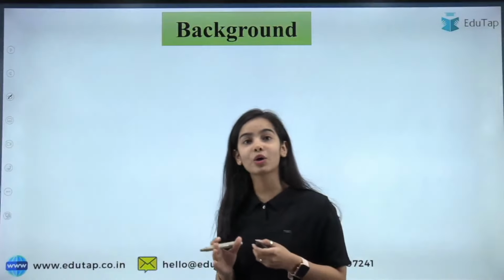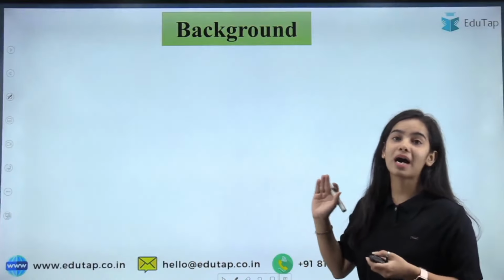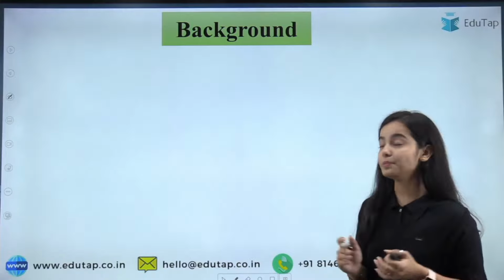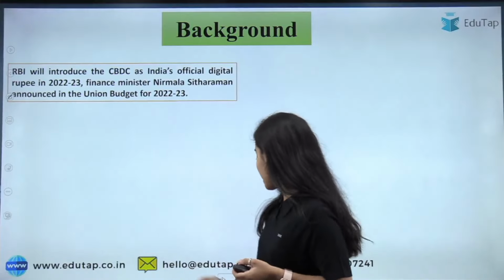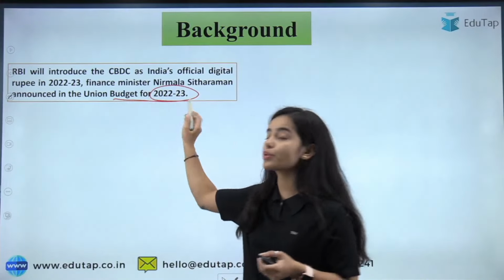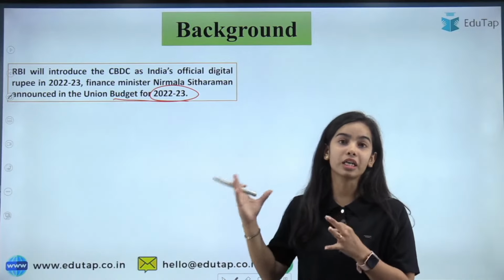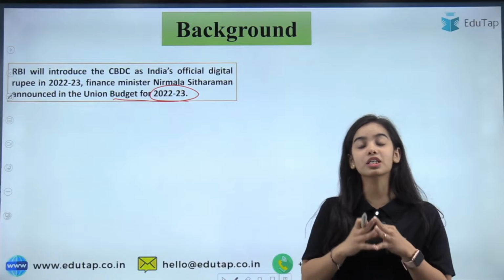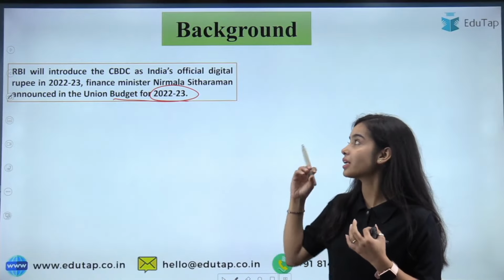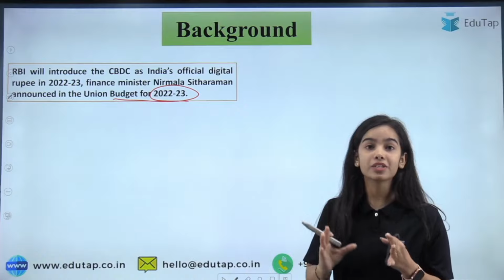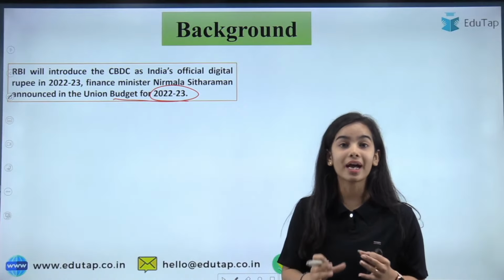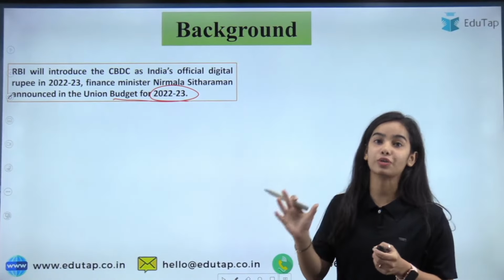So now, starting with the concept, that is the central bank digital currency. Finance Minister Nirmala Sitharaman announced in the Union Budget for 2022-23, the recent Union Budget, that the central bank digital currency will be introduced by the Reserve Bank of India as India's official digital rupee.